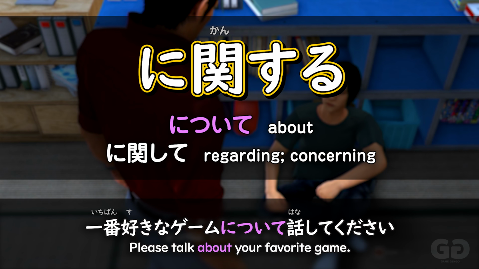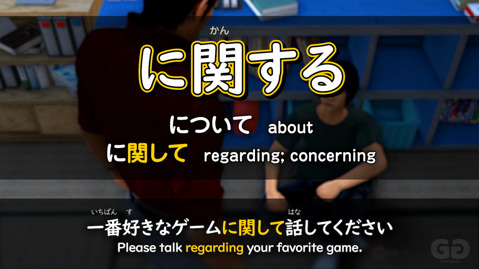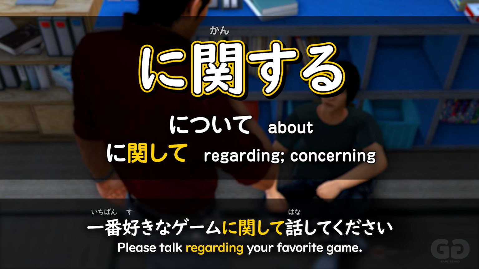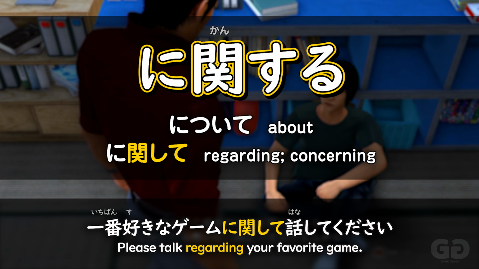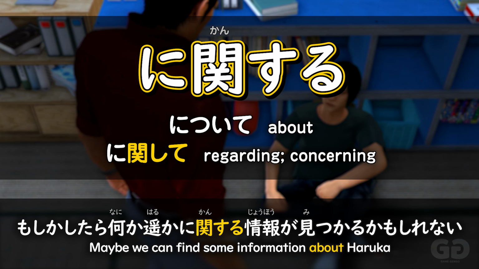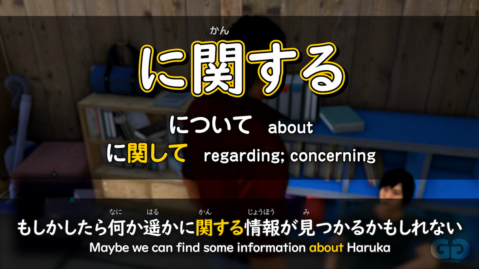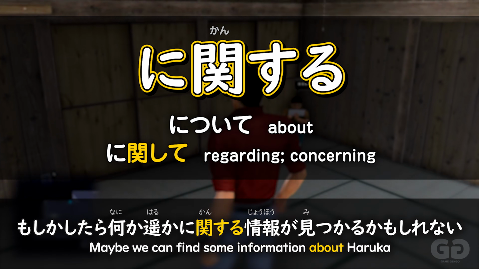Ichiban suki na game ni tsuite hanashite kudasai. Please talk about your favorite game. About is a pretty common translation for ni tsuite. However, ni kanshite is a little bit more like regarding. See how it has a little bit more of a formal feel to it. You can use it in casual speech, but you'll more likely see it in written language and formal situations. However, they're very similar in the way that they mean. And you could translate ni kansuru as about as well, but just know that regarding is quite a useful way of looking at it because it helps you remember that it has a little bit more of a formal feel to it.